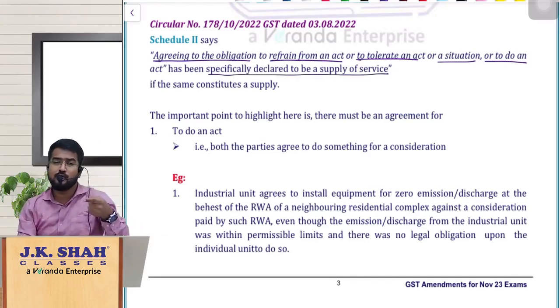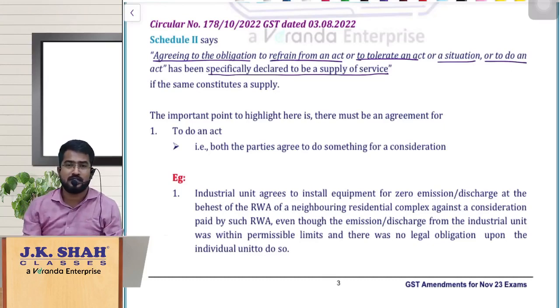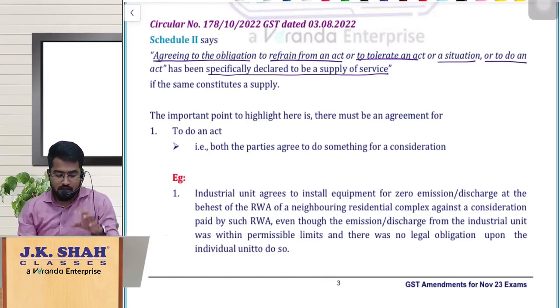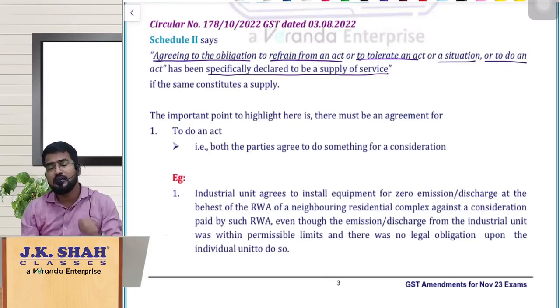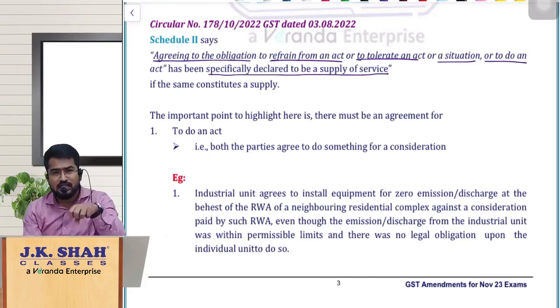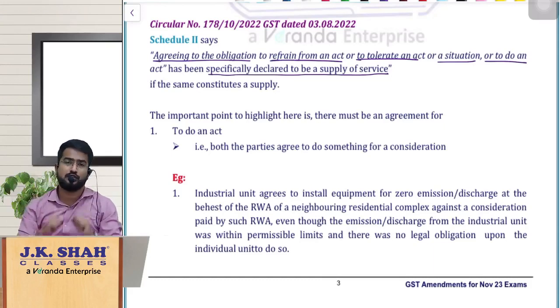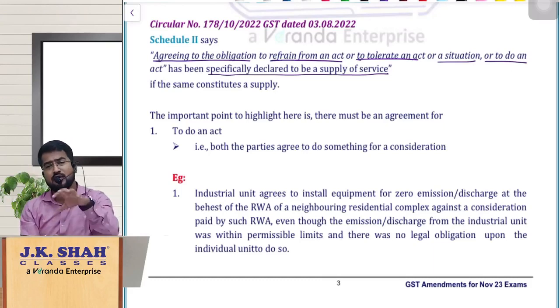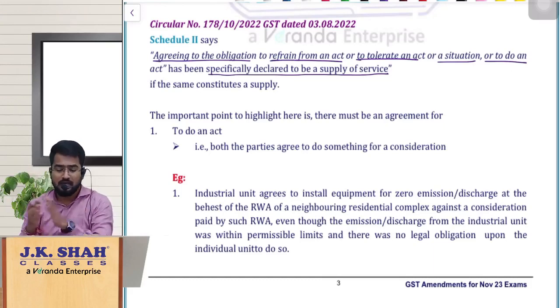That means you are either agreeing to do something, or agreeing to refrain from doing something, that is agreeing not to do something, or tolerating something, then it is treated as supply of service. So the doubt here was, we are paying this liquidated damages or penalty, whatever you call it, when there is a breach of contract. The person who is breaching the contract is paying this liquidated damage or penalty, so whether this can be called consideration for breach of contract, and can we call it supply of service? Earlier people were treating it as supply of service, but now the department has come up with a clarification on this, saying that, look at this.